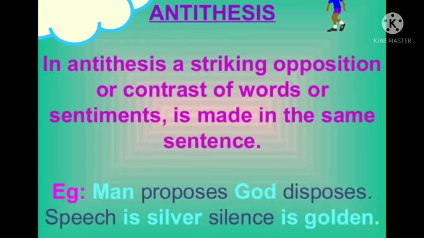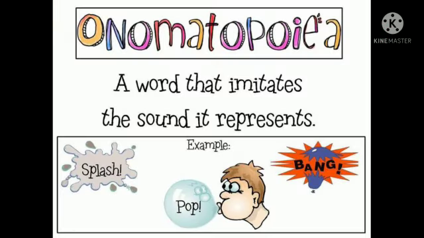Antithesis. Antithesis means using opposites in one sentence. Look at the example. Man proposes, God disposes. So the opposite of proposes is disposes. So using opposites in the poetic lines is called antithesis. Onomatopoeia, imitating the sounds of words. It is called onomatopoeia, like splash, boop, bang. Example, the cat says mew. Here mew is known as onomatopoeia.